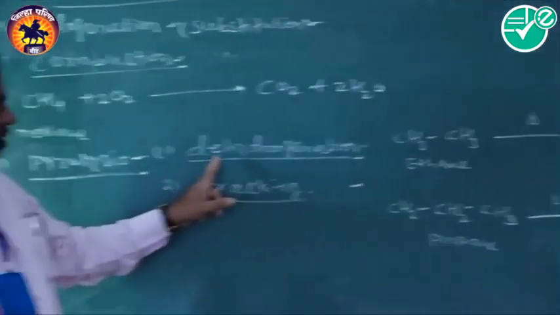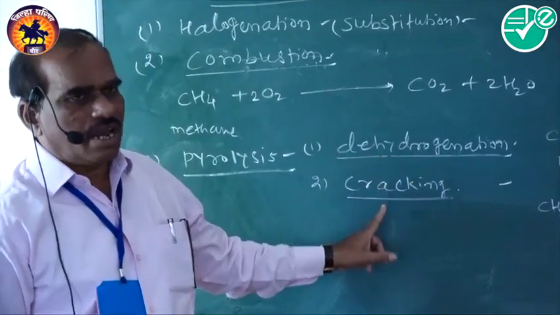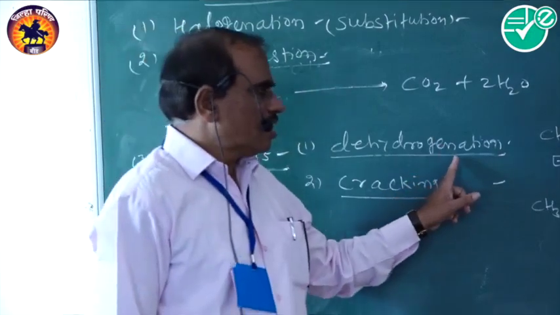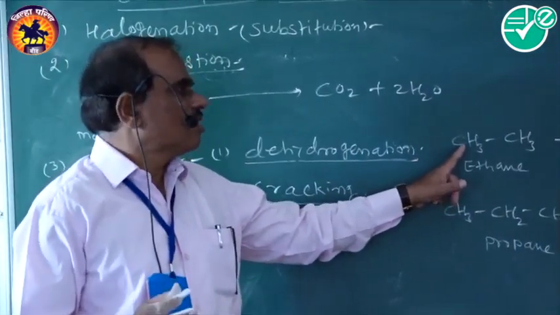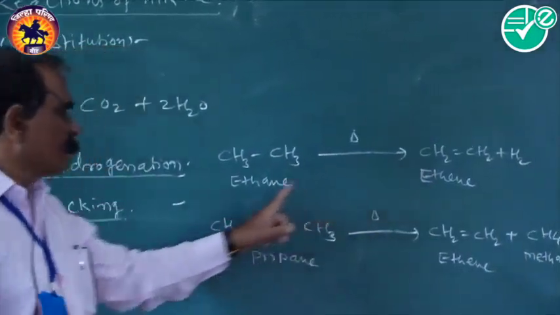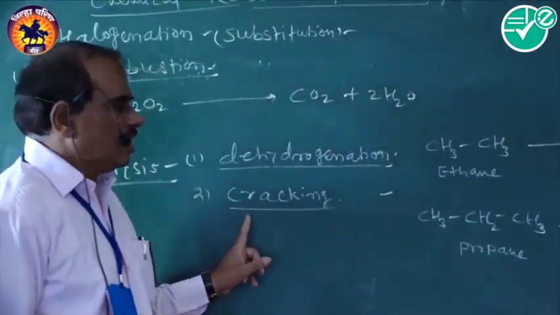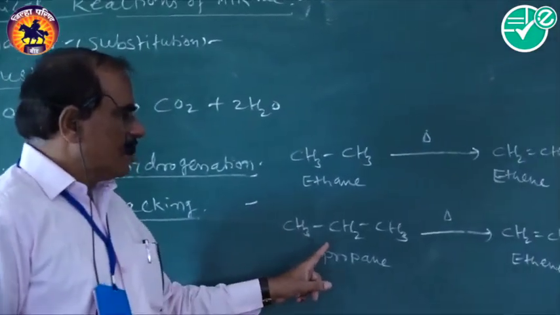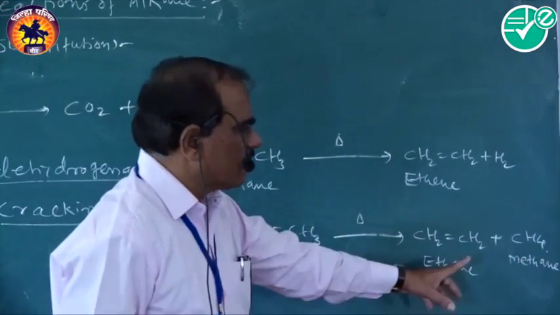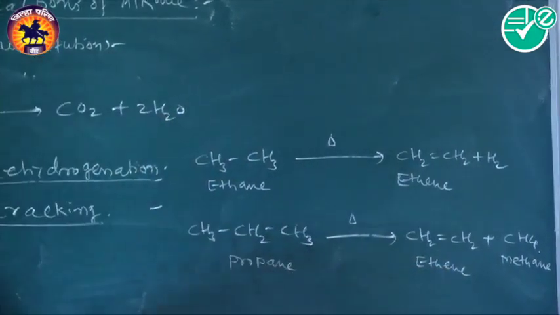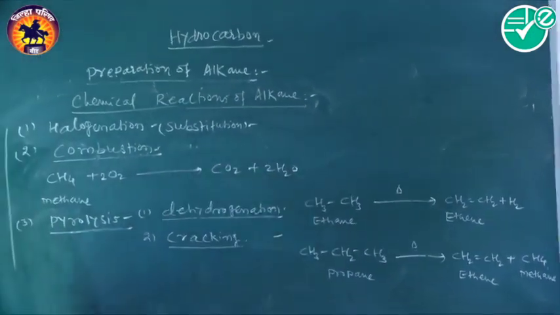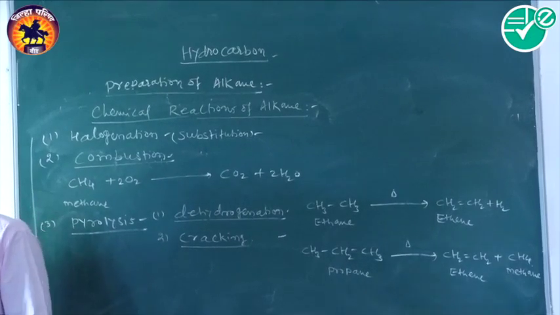In this pyrolysis reaction, there are two types, that is dehydrogenation and cracking. In case of dehydrogenation, there is a thermal decomposition or breakage of carbon-hydrogen bonds to form an alkene, that is ethene. And in case of cracking, there is a breakage of carbon-carbon and carbon-hydrogen bonds to form ethene and methane molecule. So this is the third reaction, pyrolysis reactions. So those are the chemical reactions of alkanes.